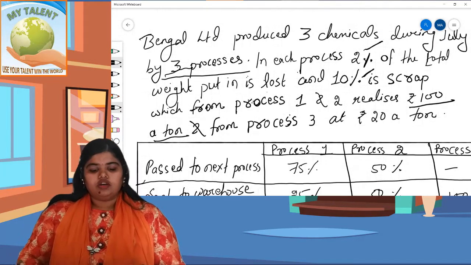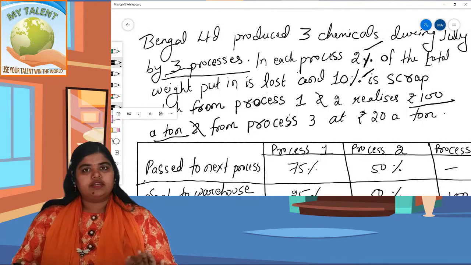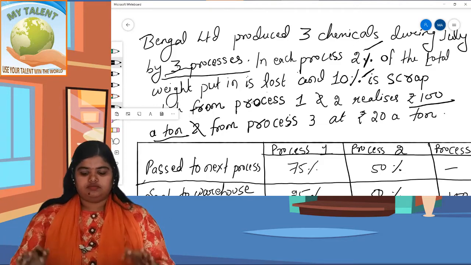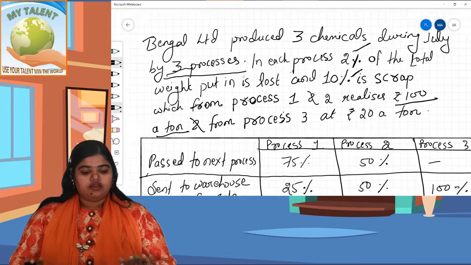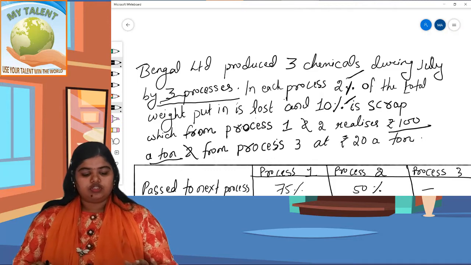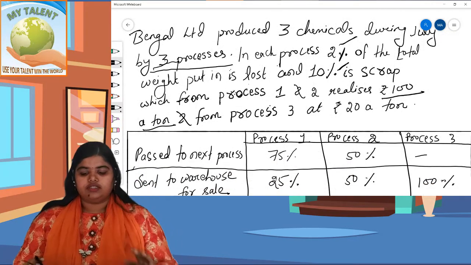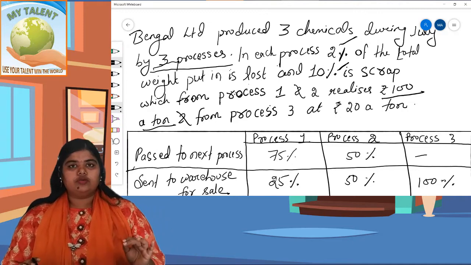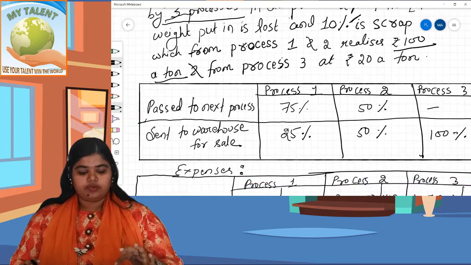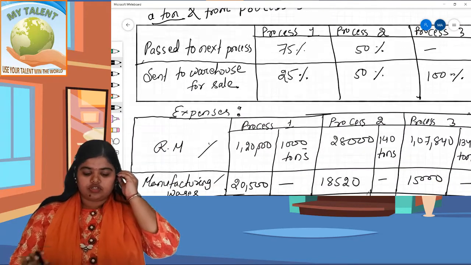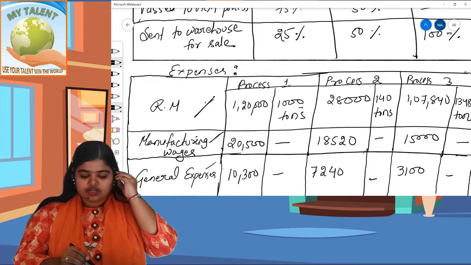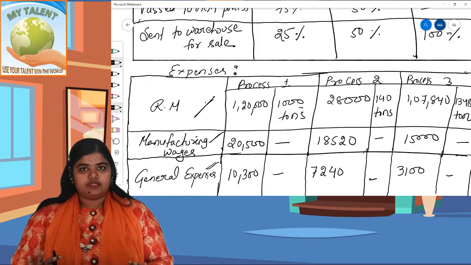Now normal loss. Normal loss treatment, look, should be written on the right side of the format. Bengal Limited produced 3 chemicals during July through 3 processes. So there are 3 processes: 1, 2 and 3. You have to note where the expenses are and where the loss is in the question. First you should be clear about the data given in the question. Look here, the expenses are raw material, manufacturing wages and general expenses. These are the 3 types of expenses.